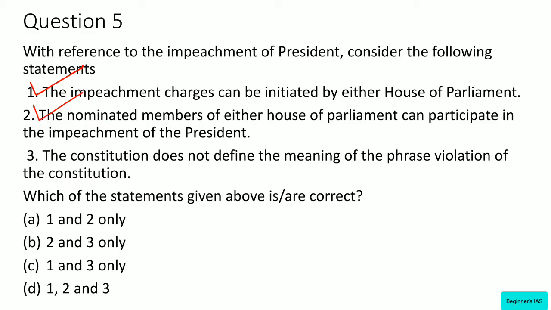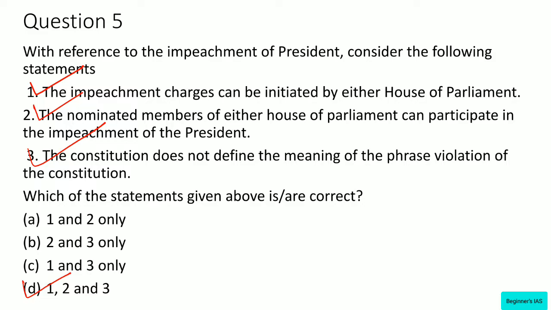The President can be removed from the office by a process of impeachment for violation of the Constitution. However, the Constitution does not define the meaning of the phrase violation of the Constitution. Therefore this statement is also right. So based on our discussion, the answer would be D, 1, 2 and 3.